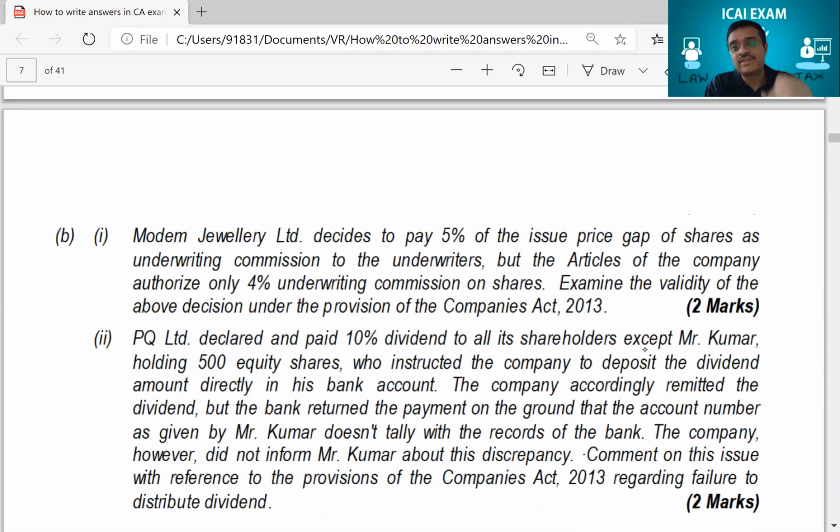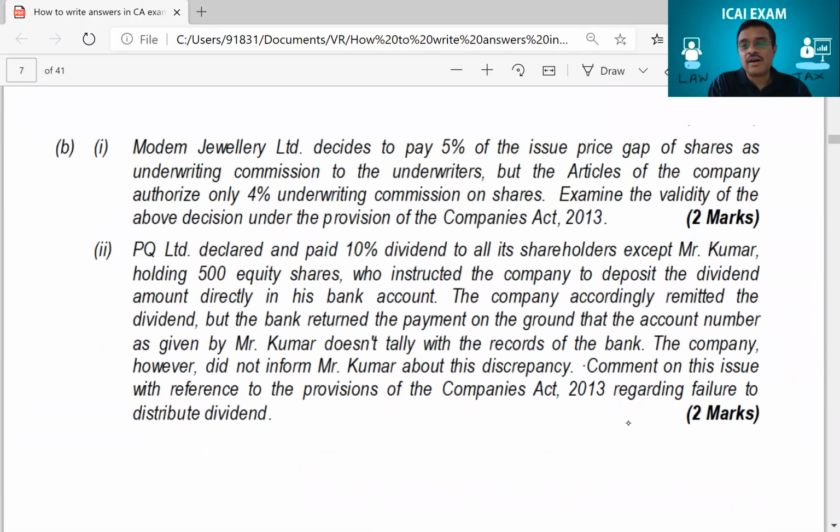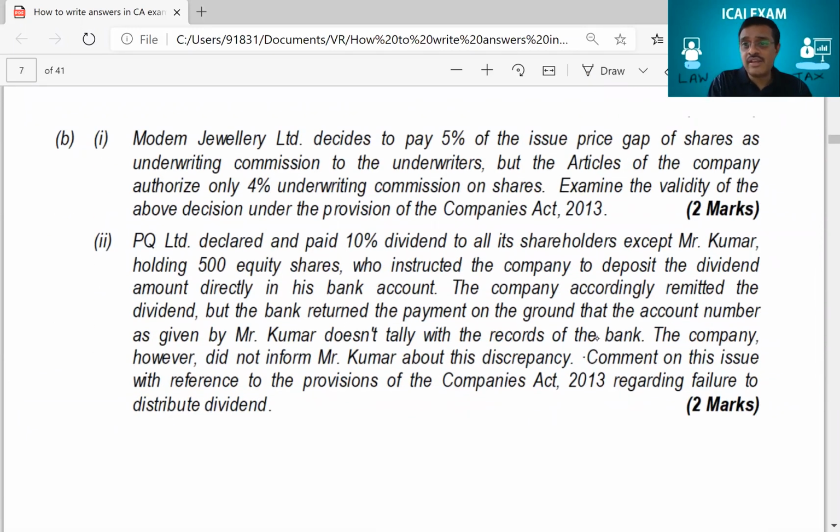Now I'll give you a practical understanding of how to answer them and how students have given it in the exams. Look at this. Now this was one of the examination questions for totally 4 marks. 2 marks first part. This was in B, and in B they had 1 and 2. Both were for 2 marks. This was a 2 marks question. Look at the question asked.